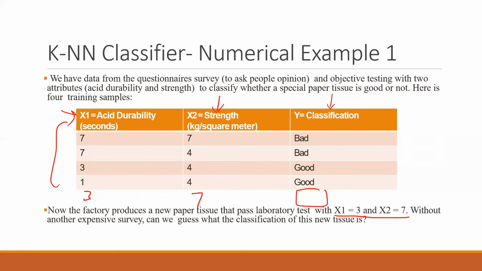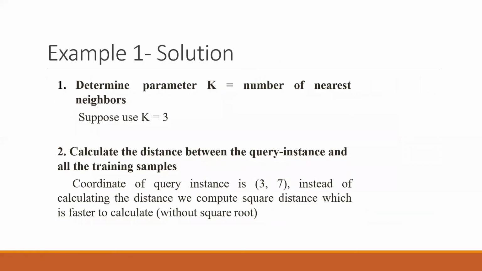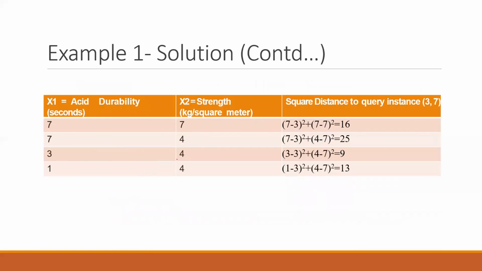Let's do it using KNN. First of all, we will determine the parameter K. K should be equal to 3, because the data set is small, but then we can't use K equal to 1. So generally we take K equal to 3. Now calculate the distance between the query instance and all the training samples. So we will be calculating all the distances.